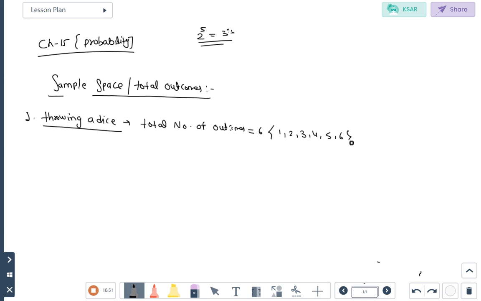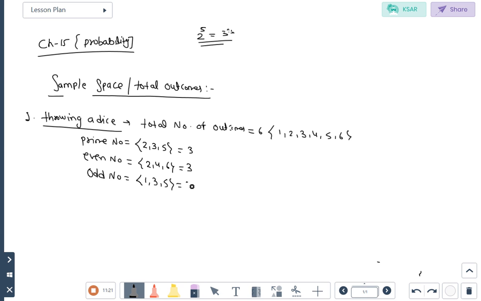Out of 1, 2, 3, 4, 5, 6, how many prime outcomes? The prime numbers are 2, 3 and 5. That is 3 numbers. Next, even numbers: 2, 4 and 6. This is also 3 numbers. Odd numbers are 1, 3, 5. These are 3 numbers. So if we are throwing a dice, the total number of outcomes is 6. In that, prime numbers are 3, even numbers are 3, and odd numbers are 3.